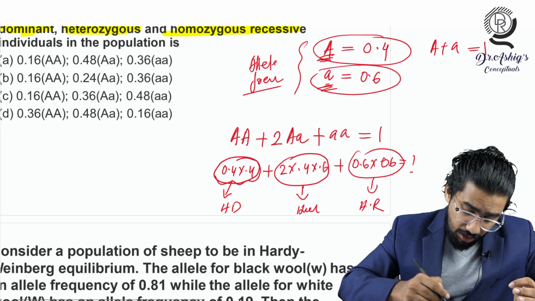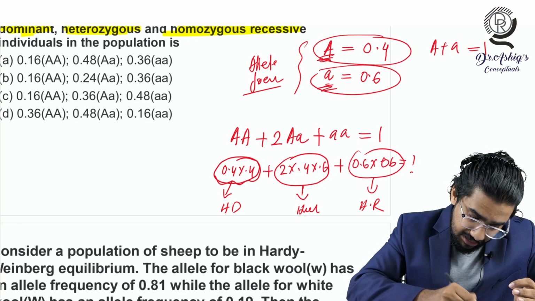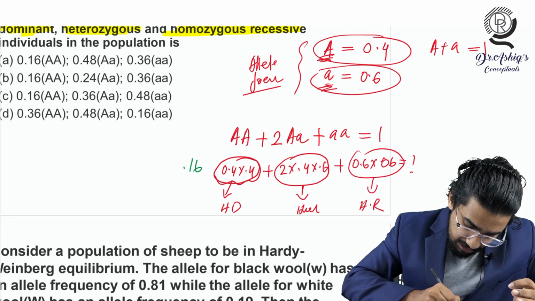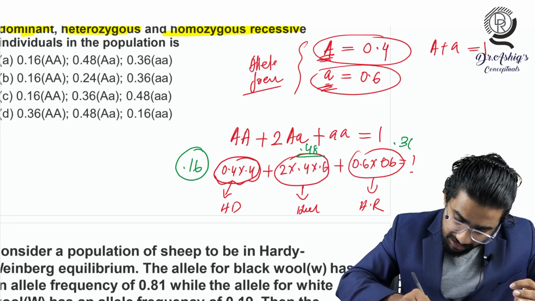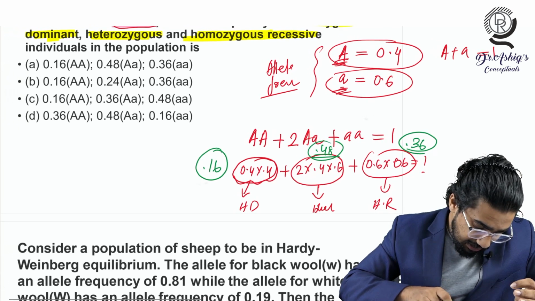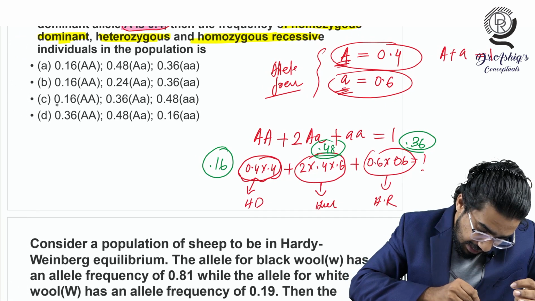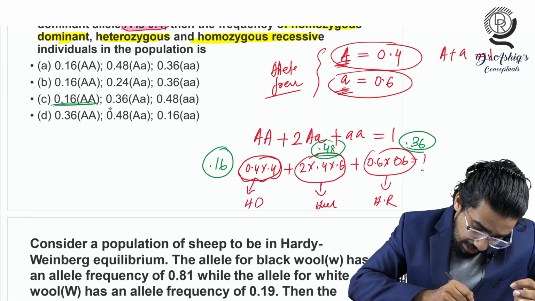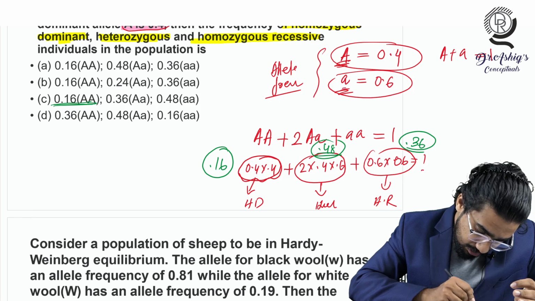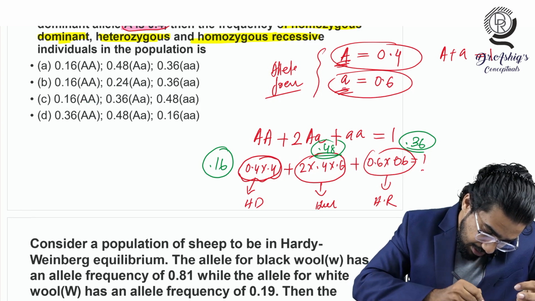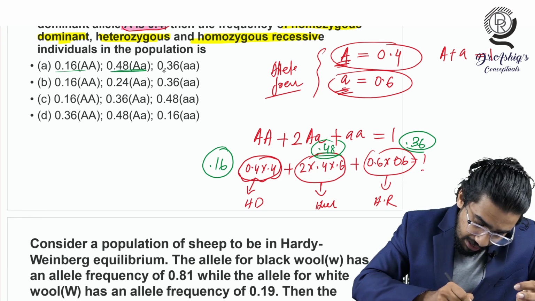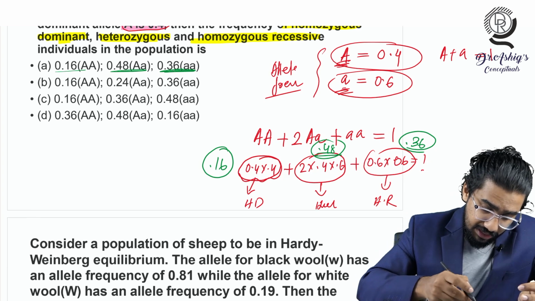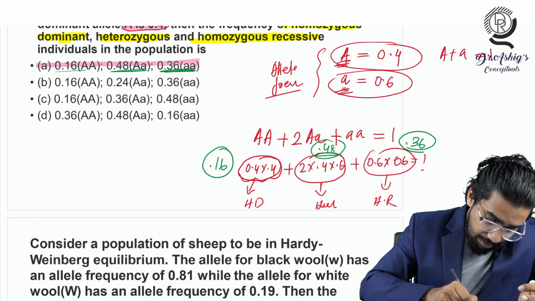So what will be the answer here? You have to know this 0.4 and 0.4. What is the answer? This will become 0.16, and this will become 0.48, right? And this will become 0.36. That will be the answer there. So you can see that AA will be 0.16, sorry, AA will be 0.16 and heterozygous will be 0.48, right? And recessive will be 0.36. That will be the frequency, and the answer will be option A.